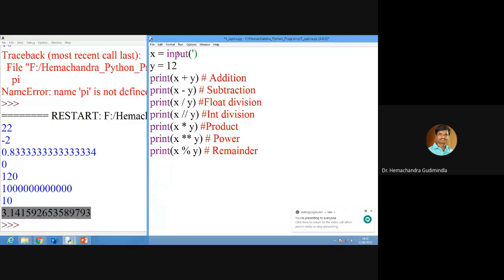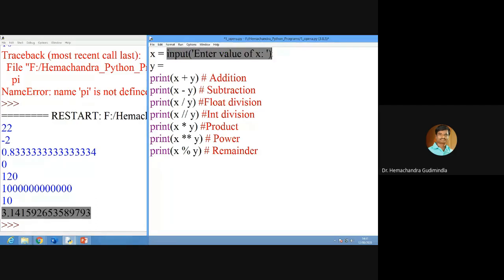That means whatever the thing you are giving here, enter value of x. Space you give. Input, whatever input you are giving, it is taking externally. It will ask you like a prompt, or we can say pop-up. It will give the pop-up. So you give the x value.